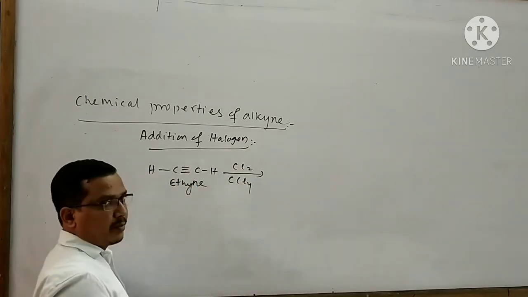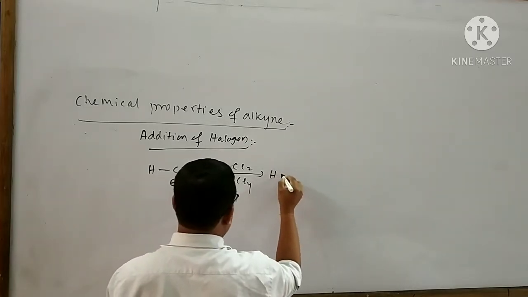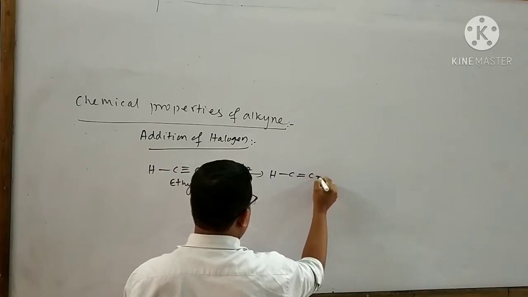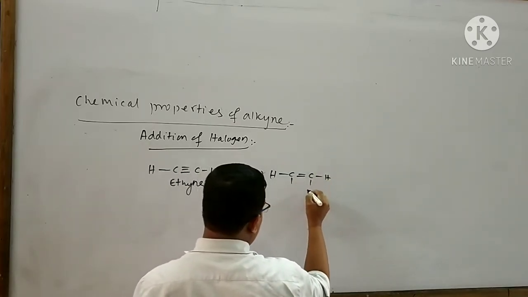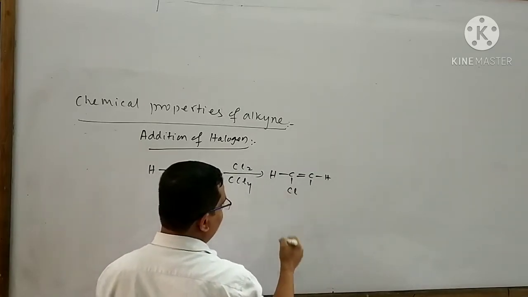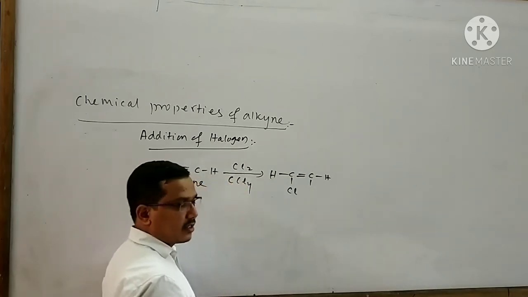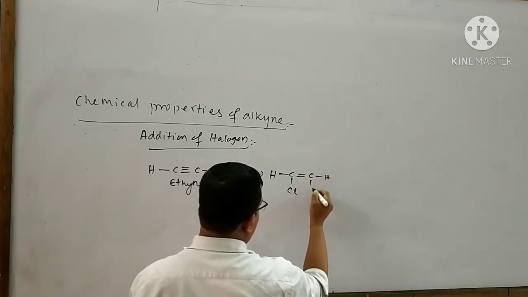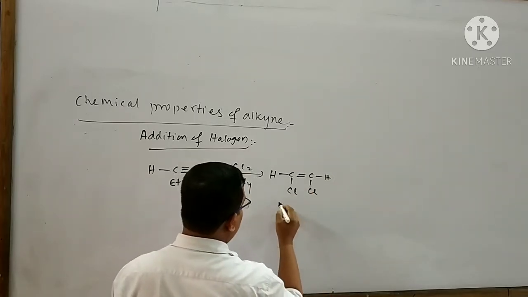Here a pi bond will break. That means I can write H-C=C-H. Here a bond will be empty, and here also a bond will be empty. Now I will attach a chlorine atom with this carbon atom, and another chlorine atom with this carbon atom. The name of the product is